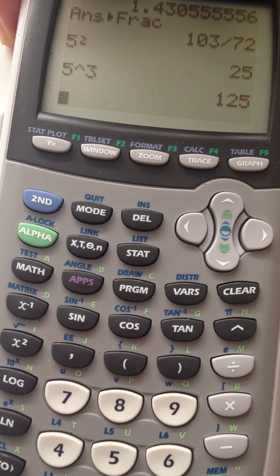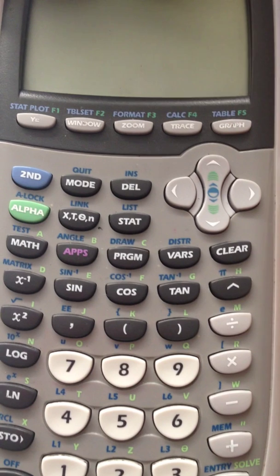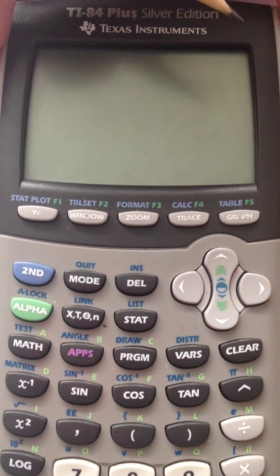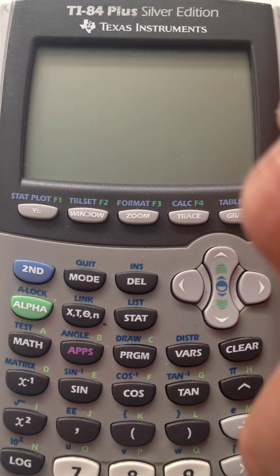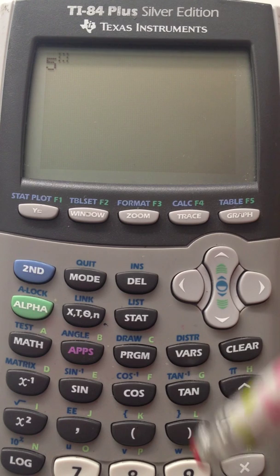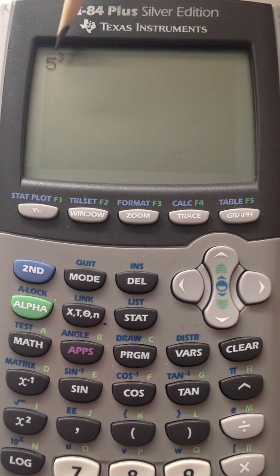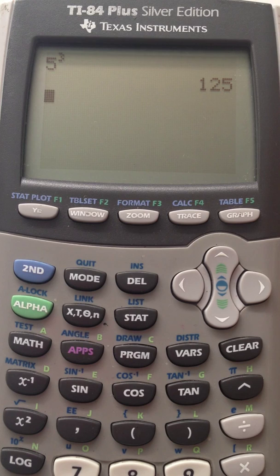I wanted to show you there's another version of the 84 graphing calculator. It looks exactly the same, but sometimes when you enter things, it'll look a tiny bit different. So let me turn this one on. This time, if I wanted to press 5 to the power of 3, notice that you don't see that little caret button. It really looks like the exponent of 3, and that's fine. You can hit enter, and it'll give you the same thing.